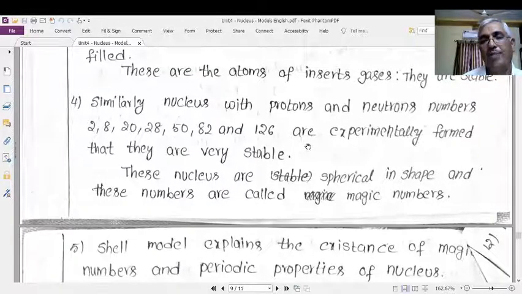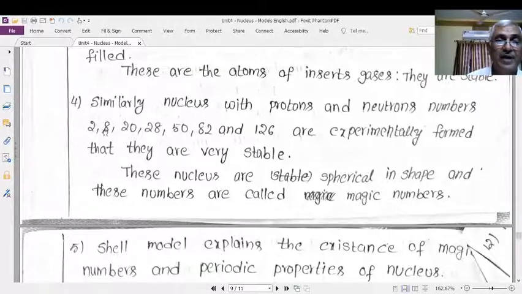And one more important thing is they are abundantly available in nature when compared with any element we have discovered.